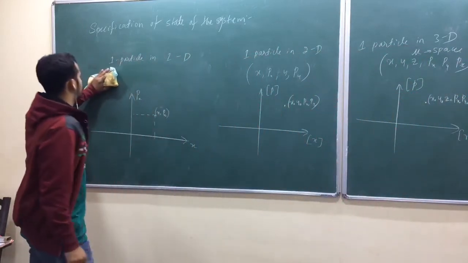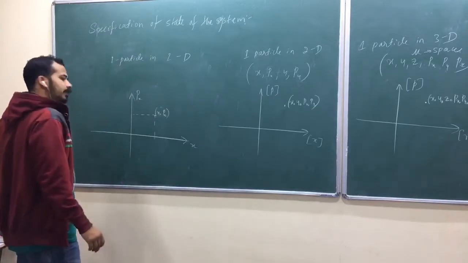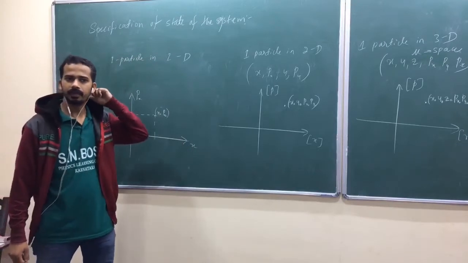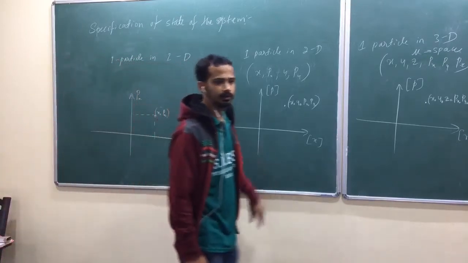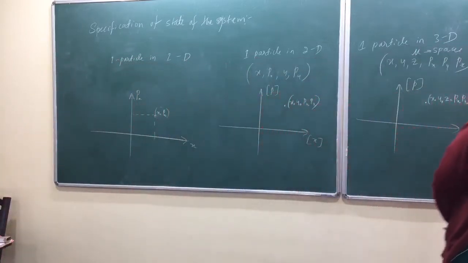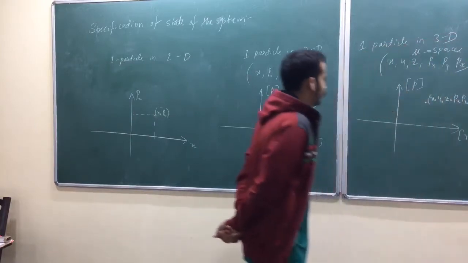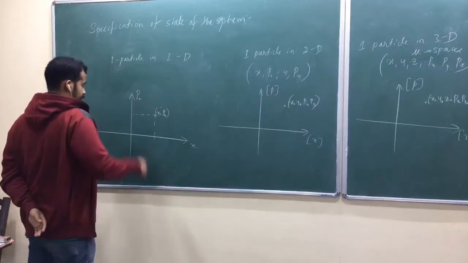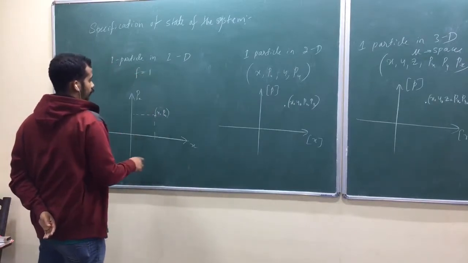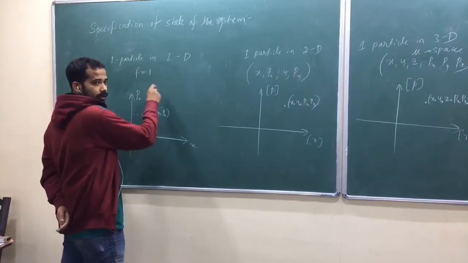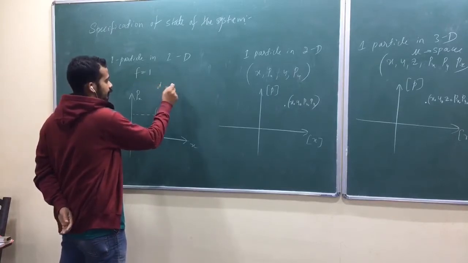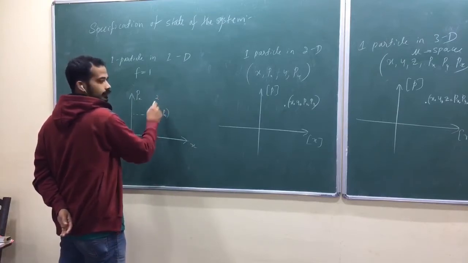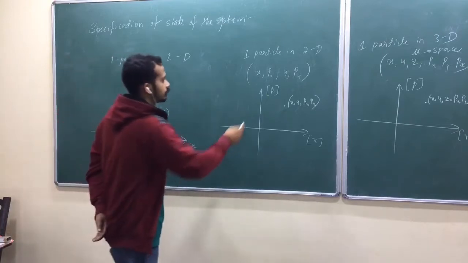Now let me start with this. I hope you know what the degree of freedom is, isn't it? What is the degree of freedom? The number of coordinates required to specify the motion. So here, one particle in one dimension. What was the degree of freedom? And what was the dimension of phase space? Shall I write d? So the phase space dimension is 2, isn't it?